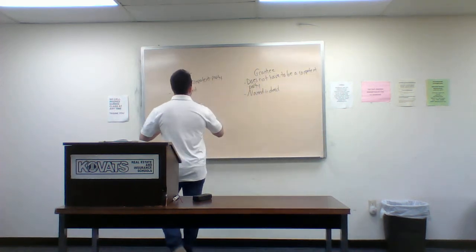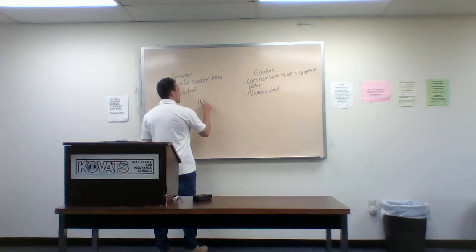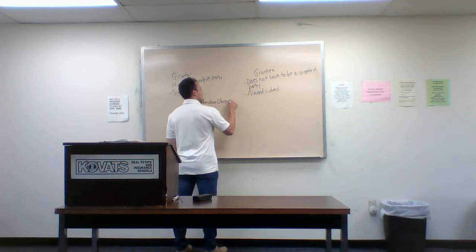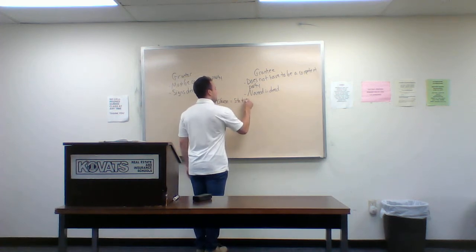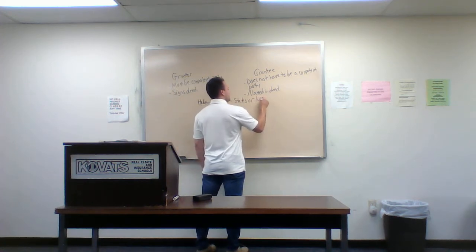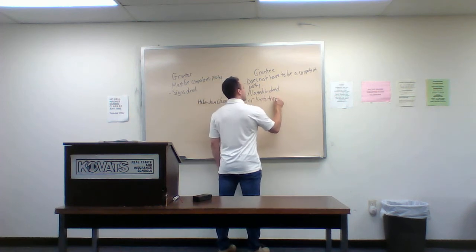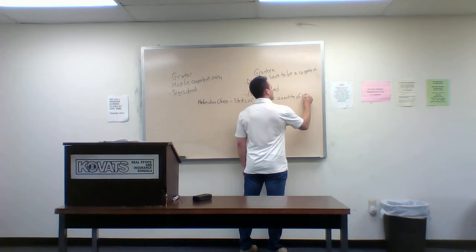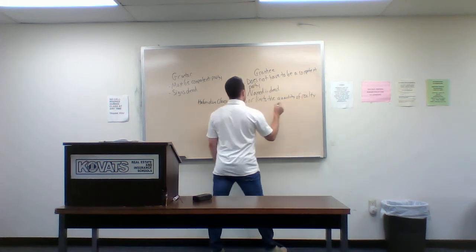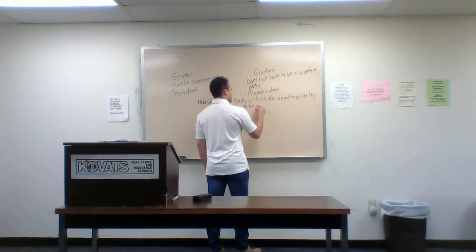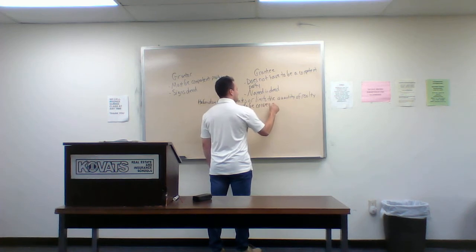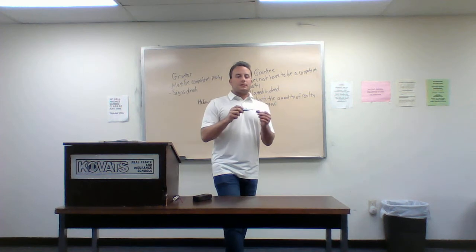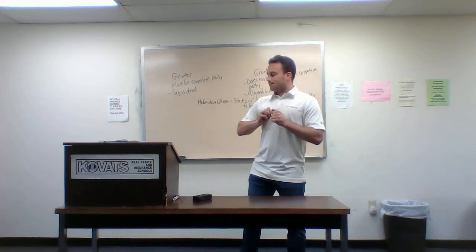So again, the habendum clause either states or limits the quantity of realty to be conveyed.